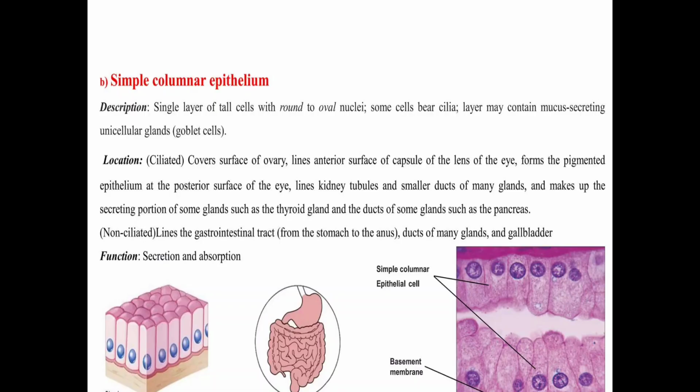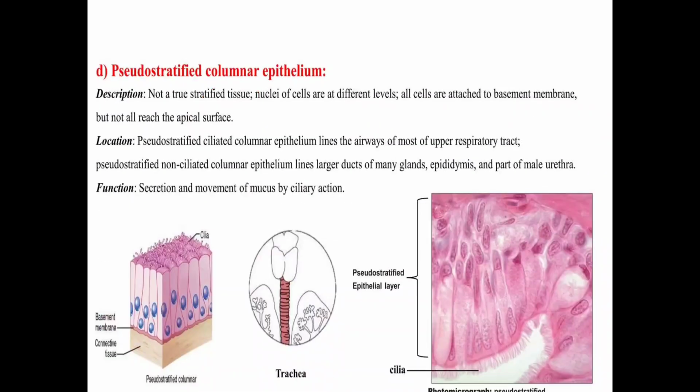Next one, function: secretion and absorption. It has the same function as the simple cuboidal epithelium, so simple columnar epithelium function is secretion and absorption.